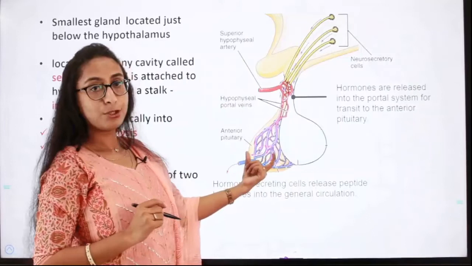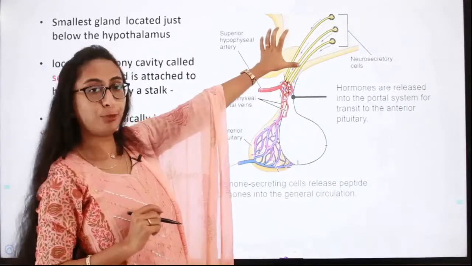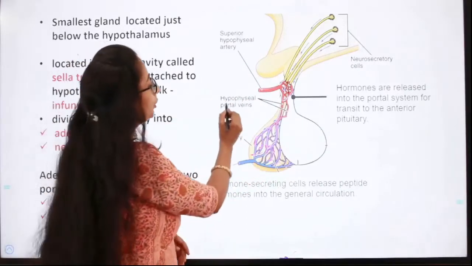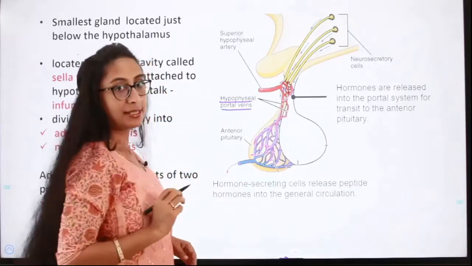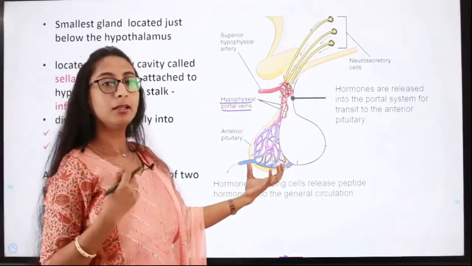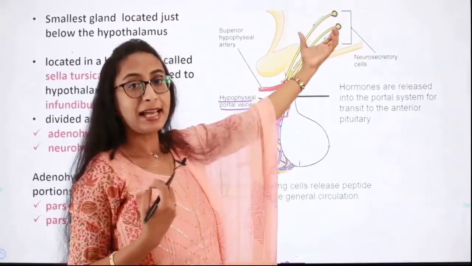The anterior pituitary, this is the posterior pituitary and this is the hypothalamus. The hypothalamus is connected to the anterior pituitary through the hypophyseal portal veins and it regulates the anterior pituitary gland. Then we have the neurosecretory cells in the hypothalamus.